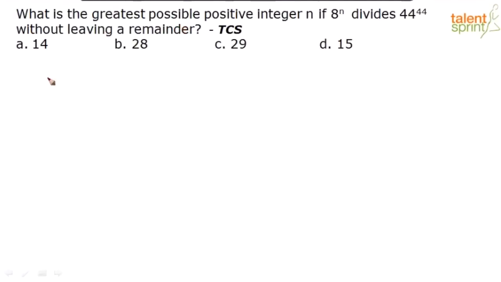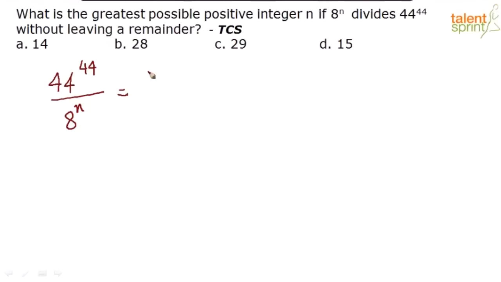They are saying that I am dividing 44 to the power 44 by 8 to the power n. When I divide this, I should not get a remainder. What is the maximum value of n that can come? When I divide this, the remainder should be 0. So first let us rewrite the given information. How do we rewrite it? I am going to write everything in terms of 2.